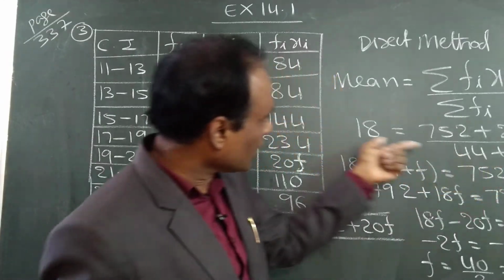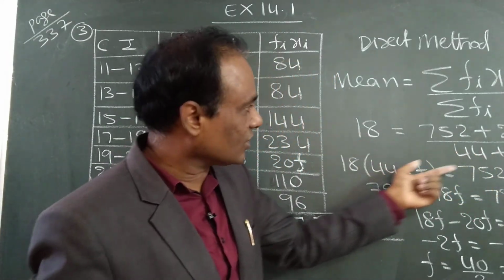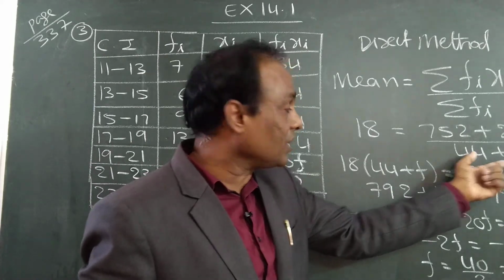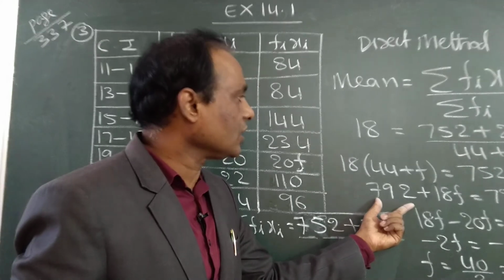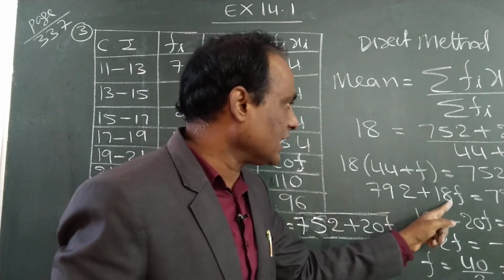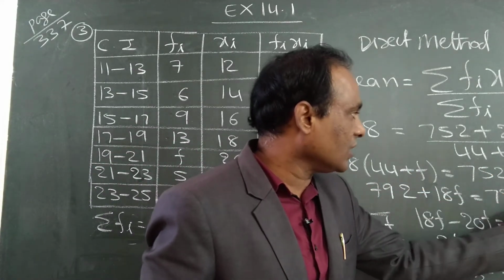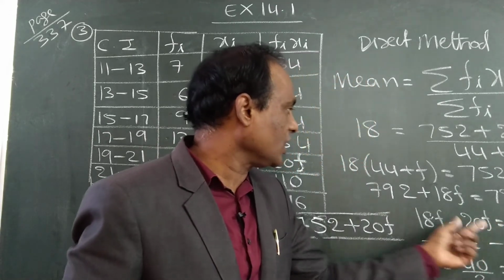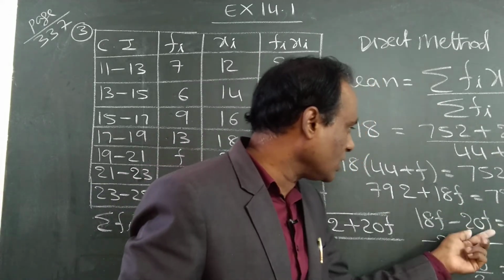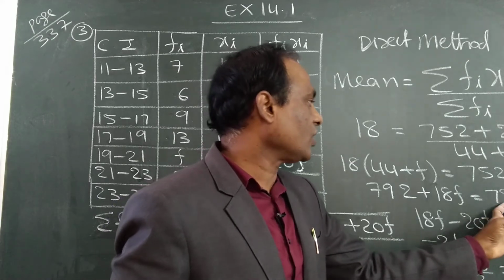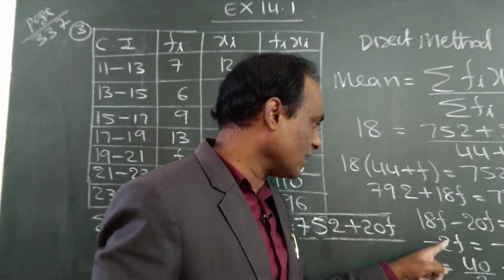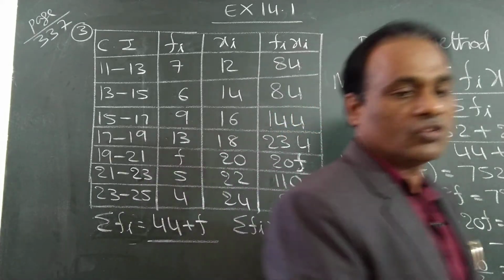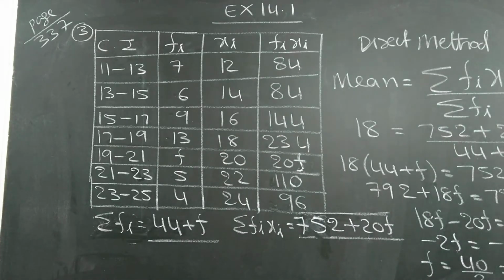If you take this to the left side, it will become multiplication. Here it is a denominator, meaning division, so it will become multiplication for 18. 18 into 44, 792. 18 into F, 18F. 752 plus 20F. 20F this side, minus 20F. 18F minus 20F is minus 2F. 752 minus 792 is minus 40. Minus minus cancel, divided by 2, that is 20. Students, did you follow it or not?